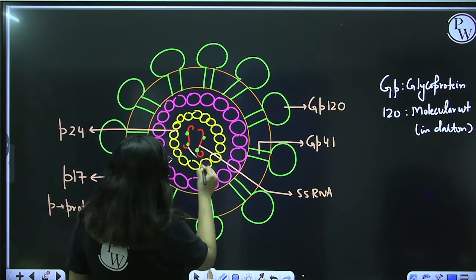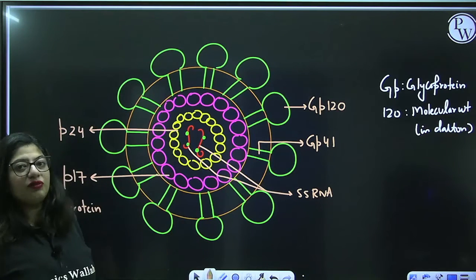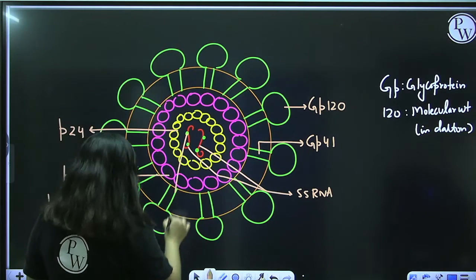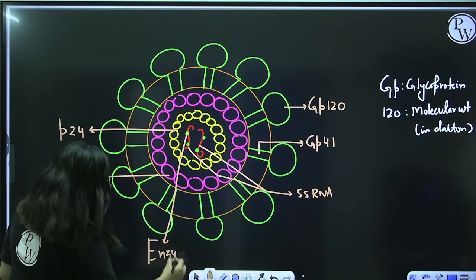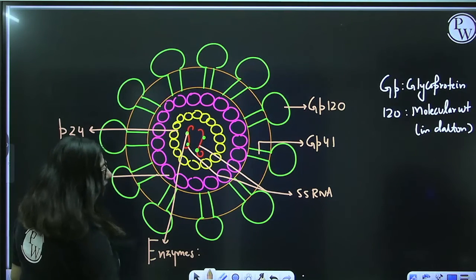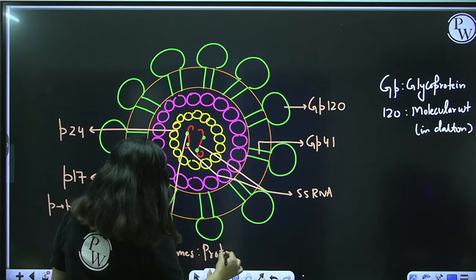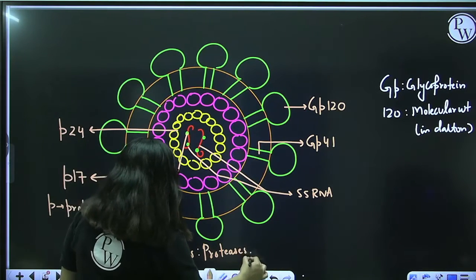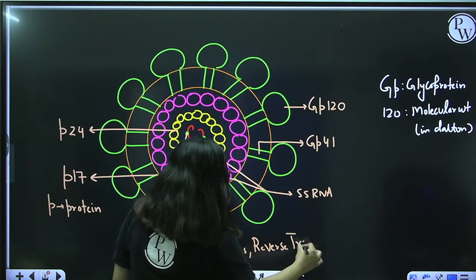This is also single-stranded RNA. Fine. Now, what are these green ones? These green ones are proteins or enzymes, because enzymes are made up of protein. There are two kinds of enzymes here, proteases and the most important, reverse transcriptase.